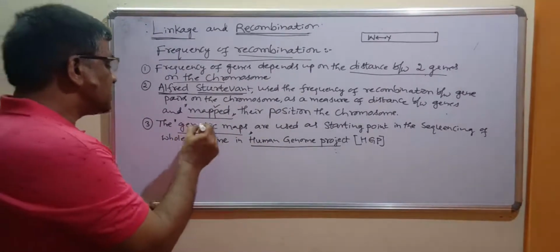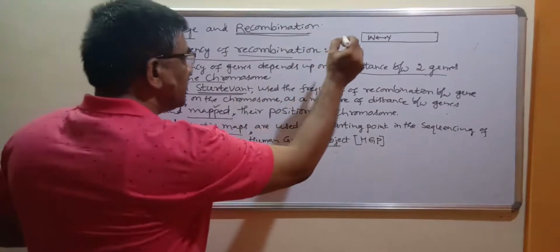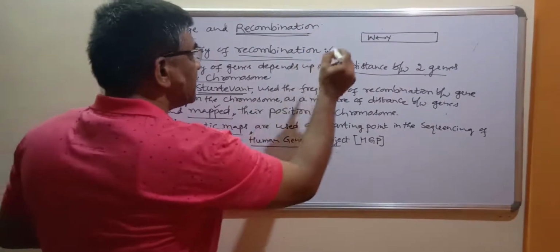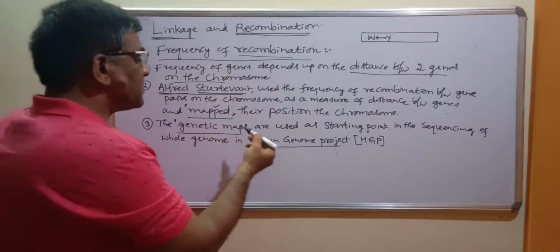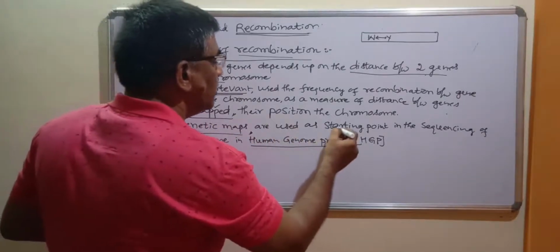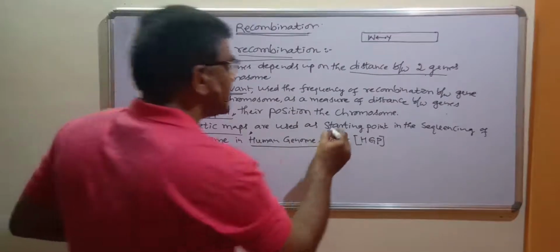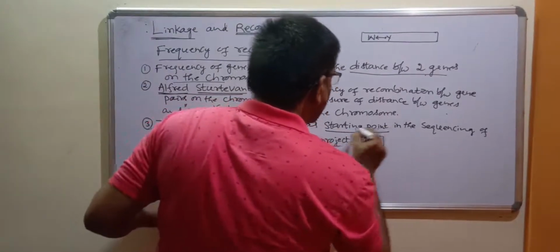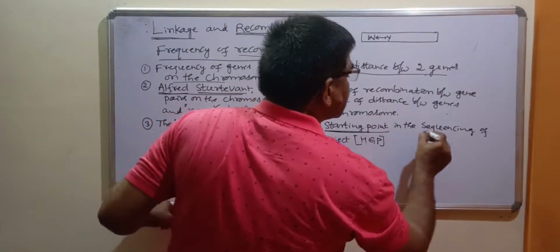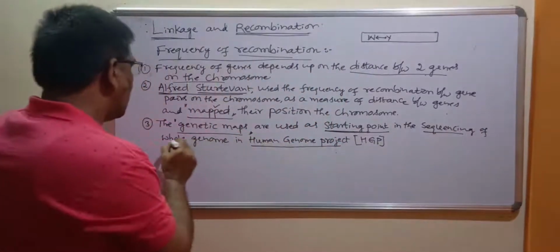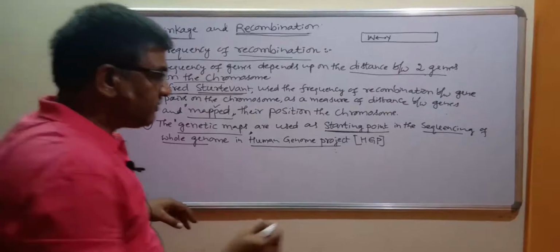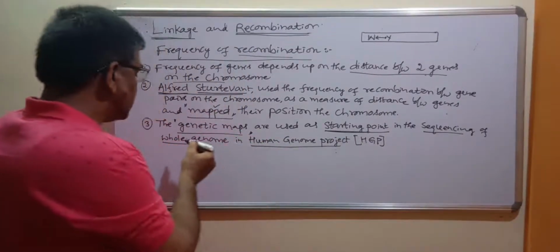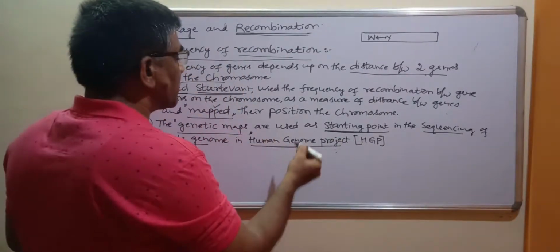This genetic map is nothing but the sequence of arrangement of genes. Genetic maps are very helpful, and are used as a starting point, a beginning point, in the sequencing of the whole genome in the Human Genome Project.